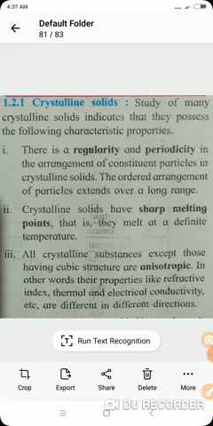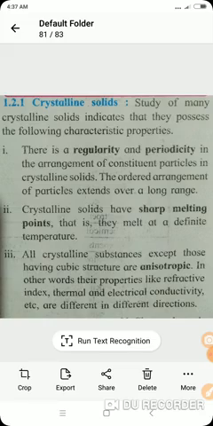Now the second point: crystalline solids have sharp melting points, that is, they melt at a definite temperature. Among the two types of solids, crystalline and amorphous, crystalline solids have a sharp melting point. What is the melting point? It is the temperature at which the solid state gets converted into the liquid state. That temperature is called the melting point of the particular solid.